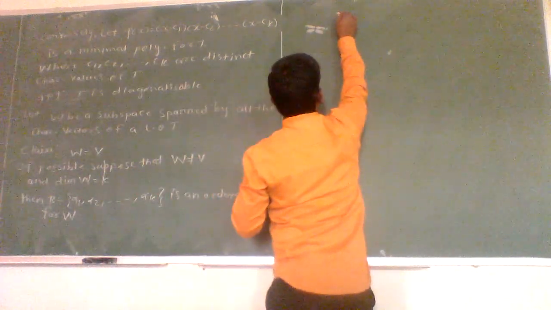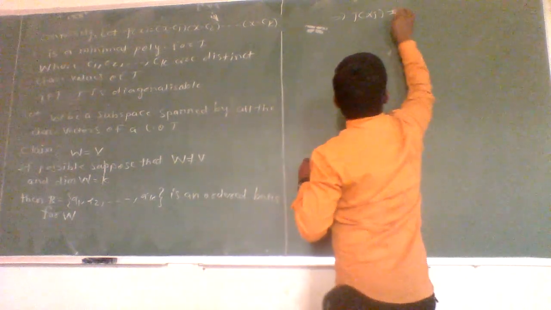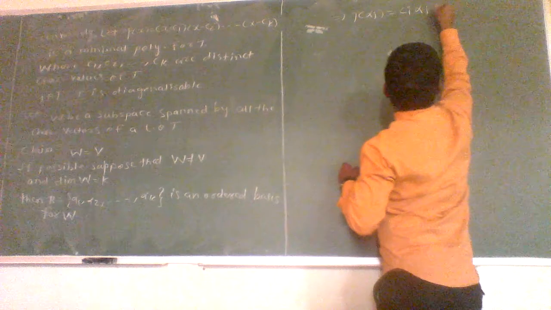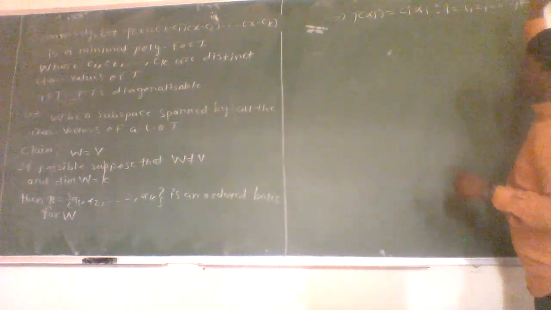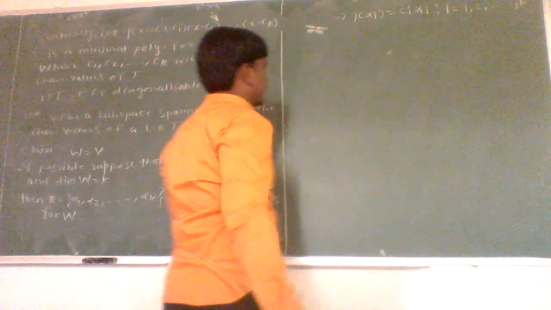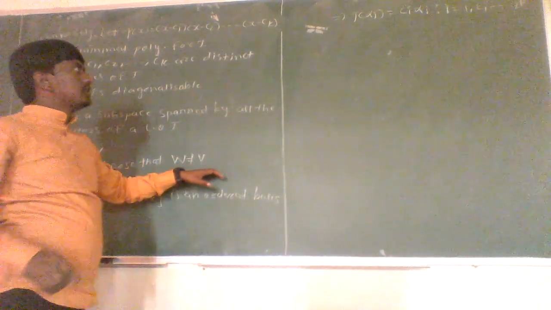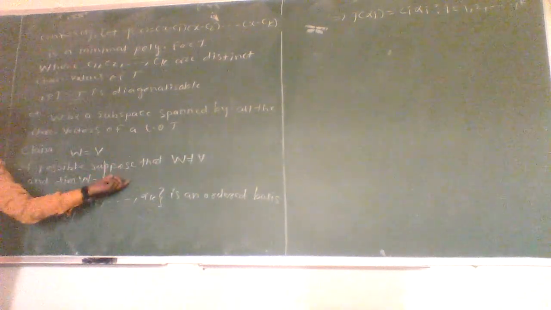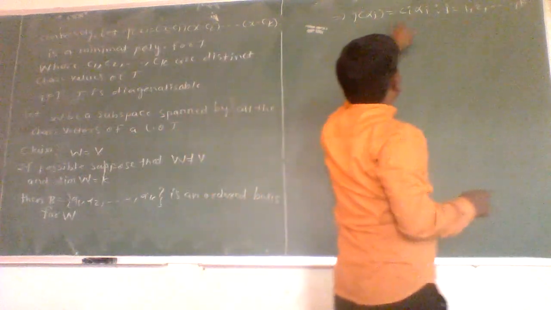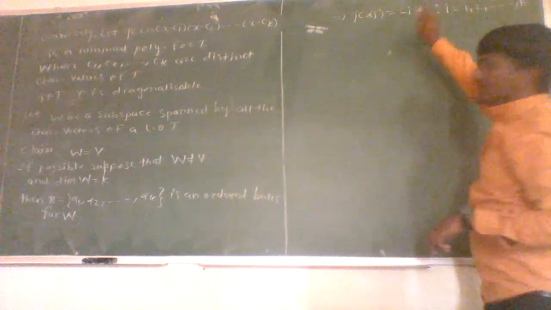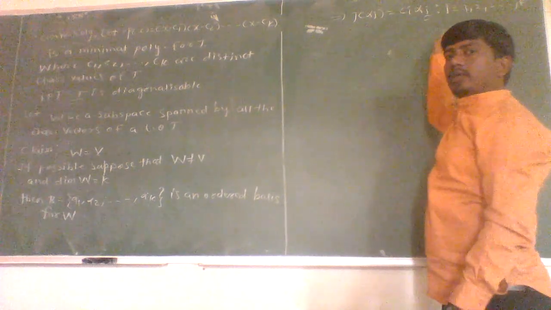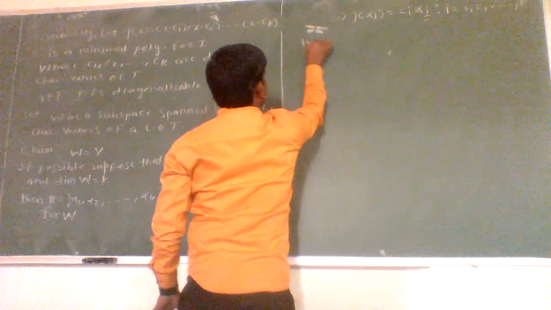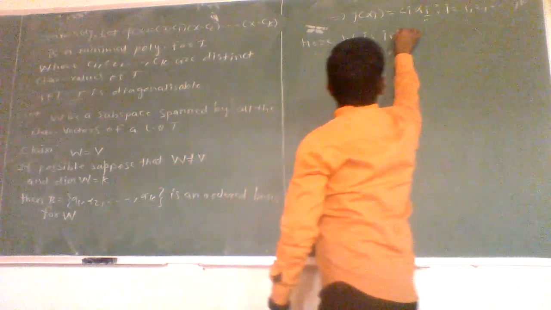Then by the definition of characteristic vector, T of alpha i is equal to ci of alpha i, whenever i is running from 1 to k, and W is a subspace which is spanned by all the characteristic vectors of linear operator T. Now here, as the dimension of W is not equal to the dimension of V, the dimension of W is less than the dimension of V. Therefore, W is a proper subspace of V. Now here, as T of alpha i is equal to ci into alpha i, this W is invariant under T. So if we take any element belonging to W, then its T image is again in W, since it is a linear combination of elements of this basis, and its linear combination is again in W. Therefore, W is invariant under T.